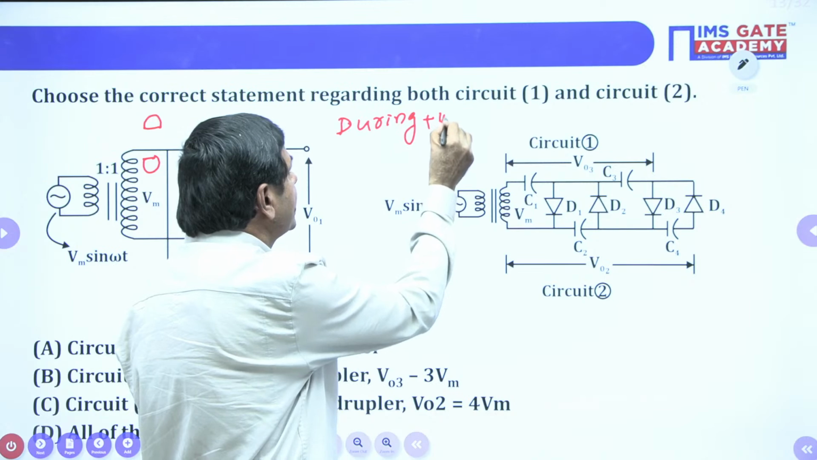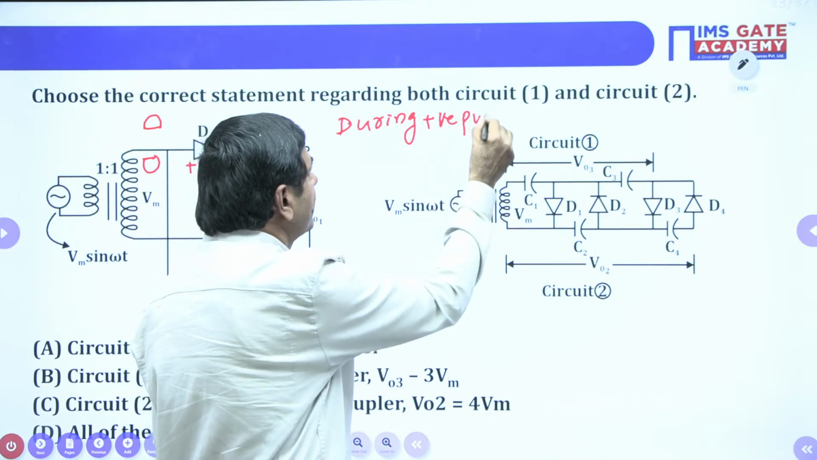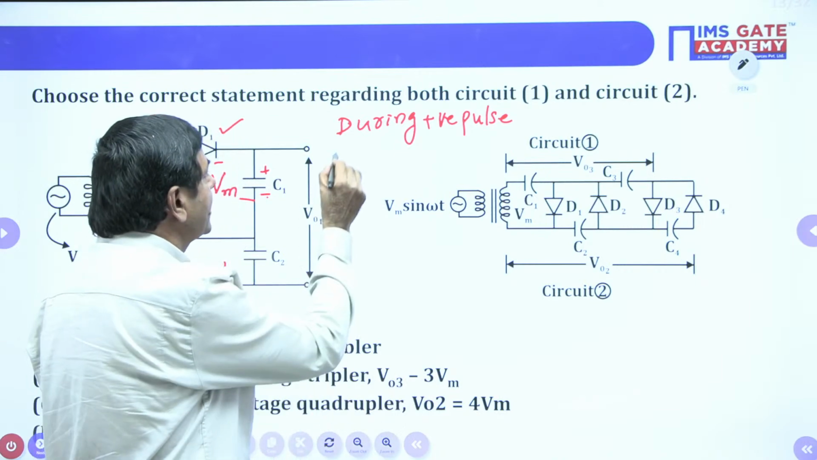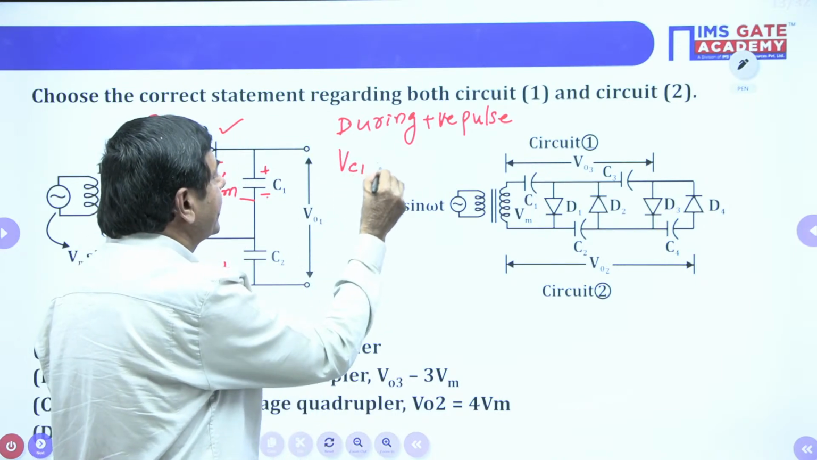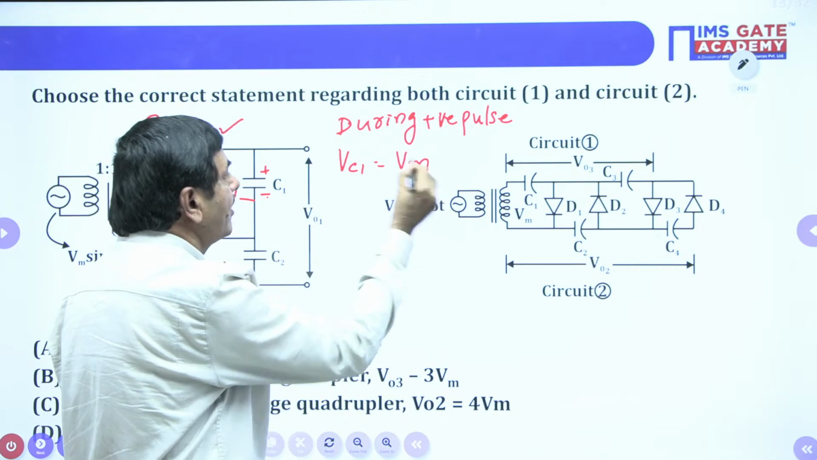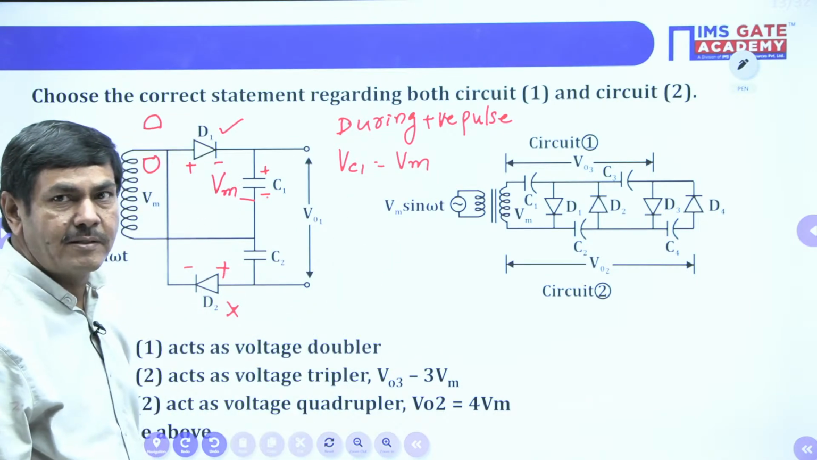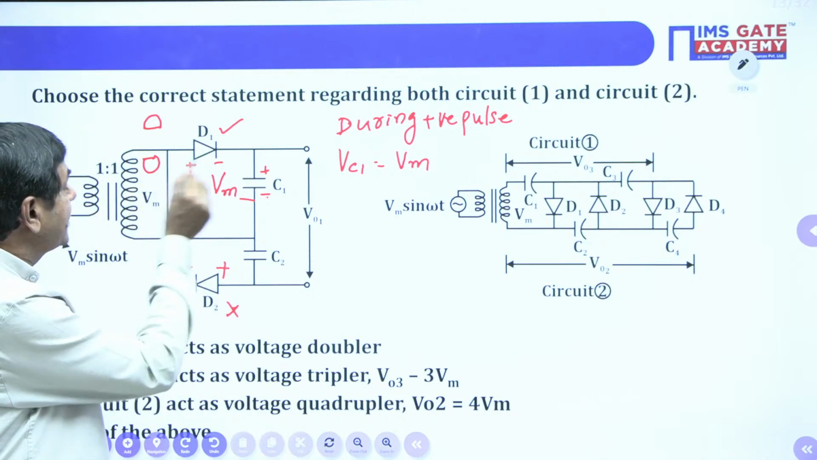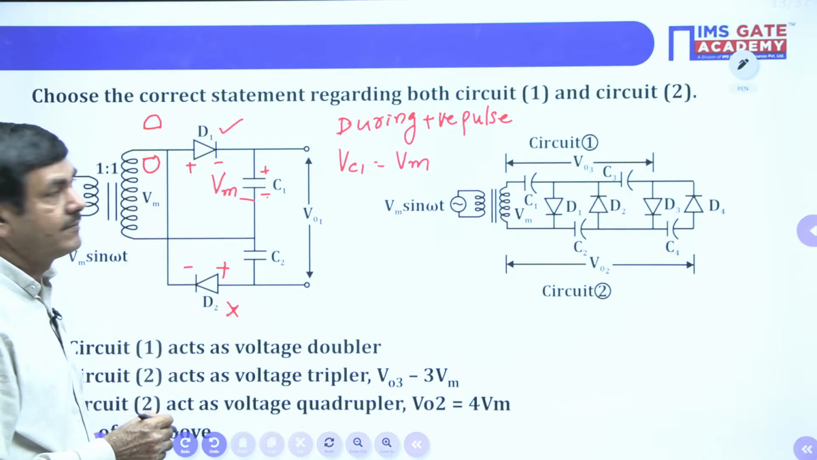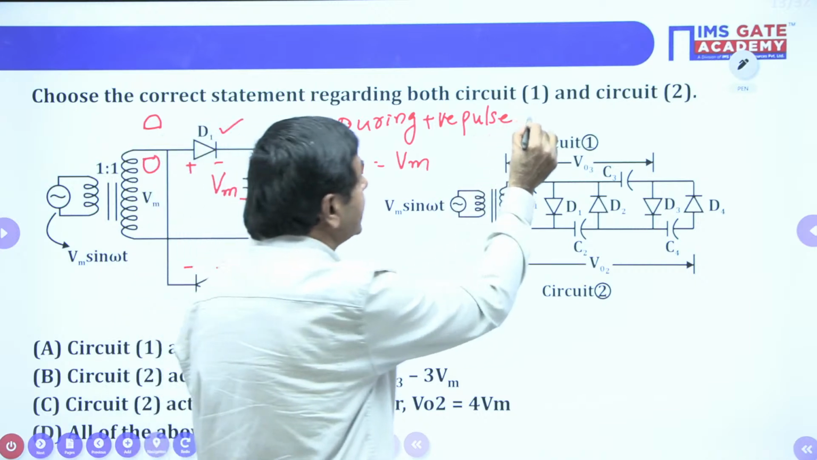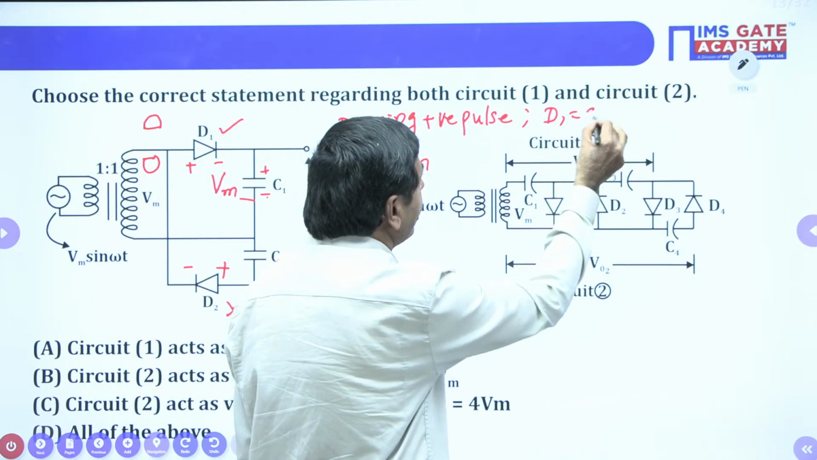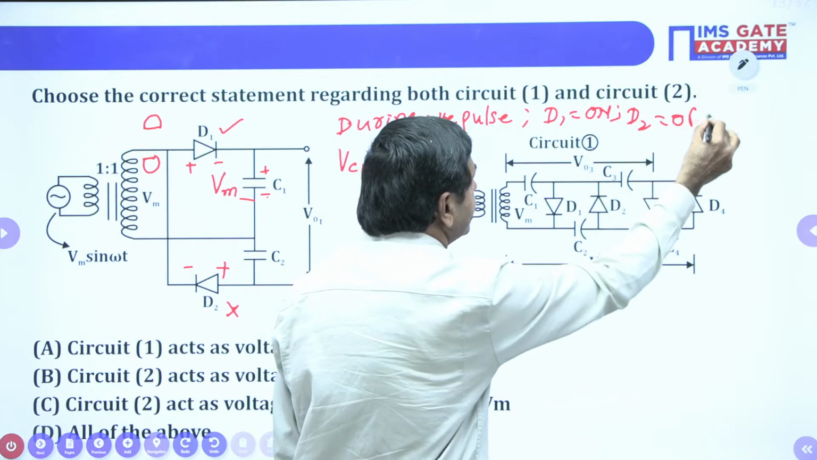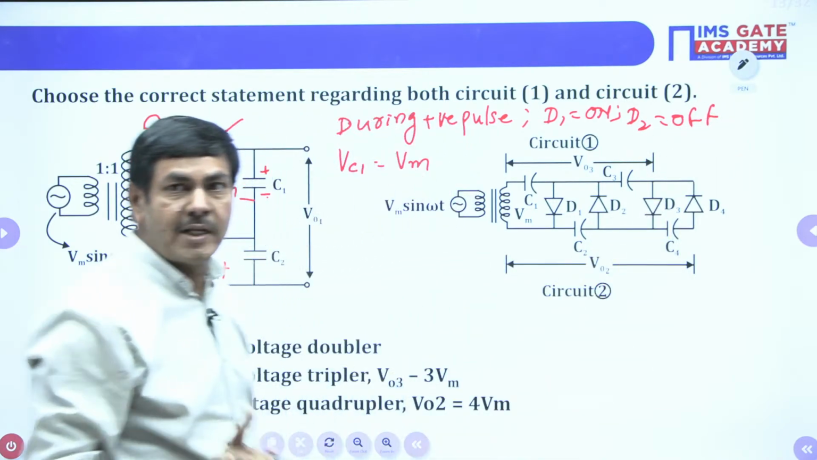During the positive pulse, the voltage across C1 is nothing but Vm only, we got Vm only. Next, whenever the negative pulse is given, which diode is on and which diode is off? In this pulse, I said D1 is on and D2 is off. No doubt, you followed, I think.